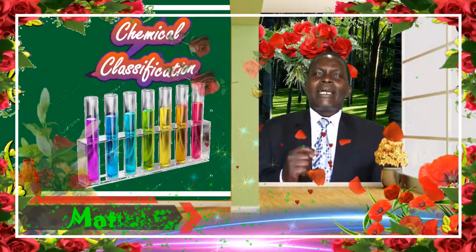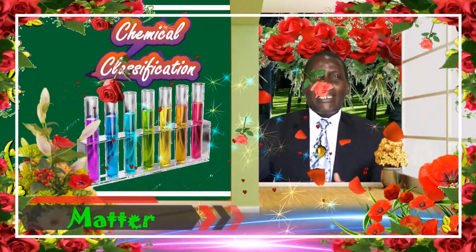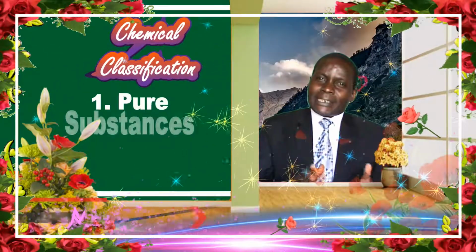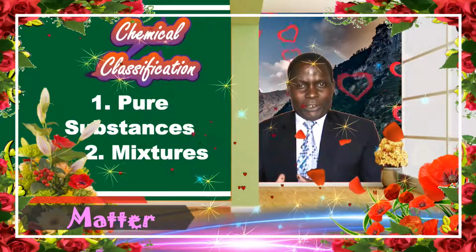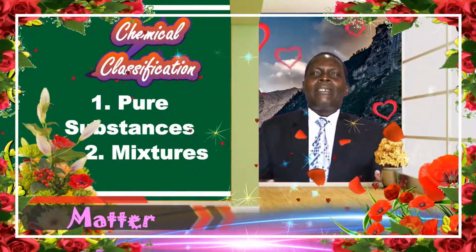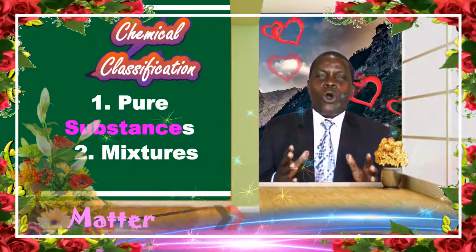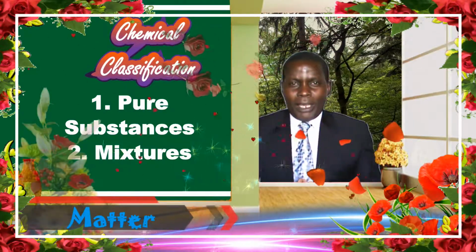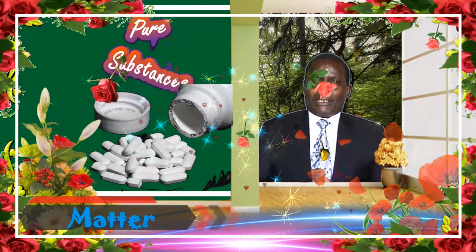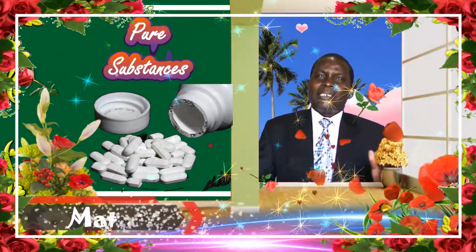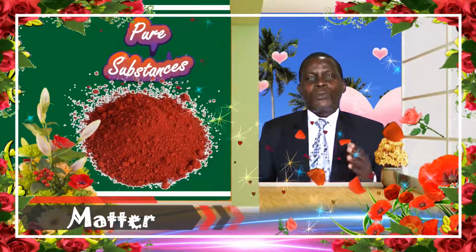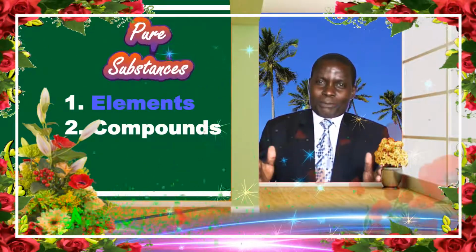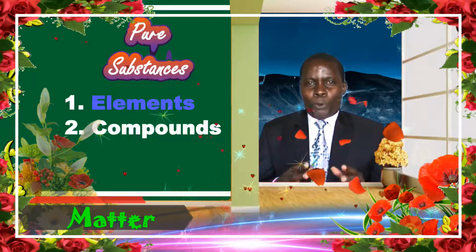Now when we go to the chemical classification of matter, we are talking about the pure substances and the mixtures. These two classes are in the chemical classification of matter. Let us first look at the pure substances. The pure substances, we can further subgroup them into two, and that's where we have the elements and then also the compounds. They are under the subdivision of pure substances.